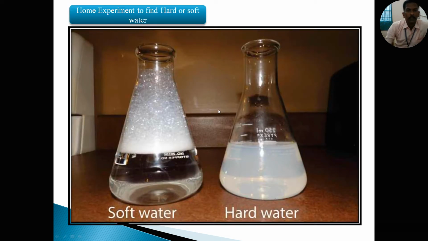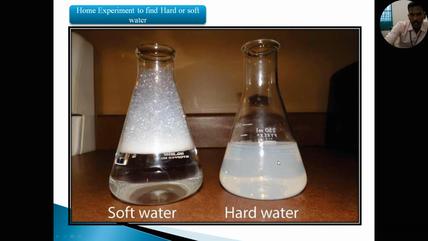Okay, next, we can try a home experiment to find out whether water is hard or soft. Take two types of water. In the first glass, take drinking water, and in the second glass, sea water.